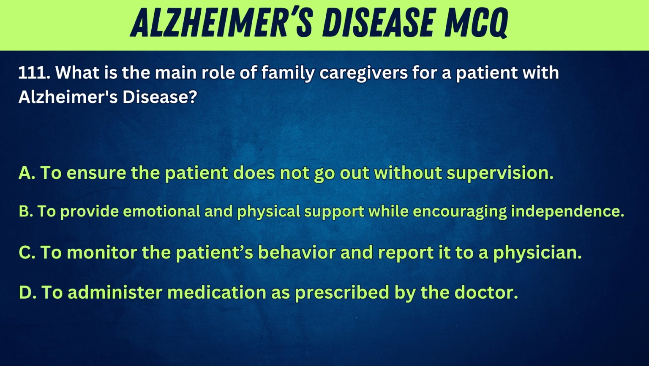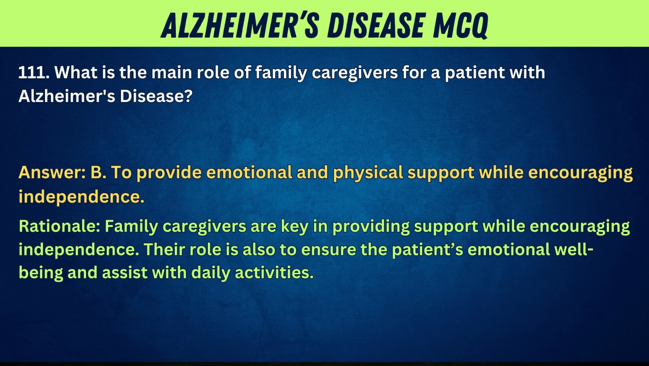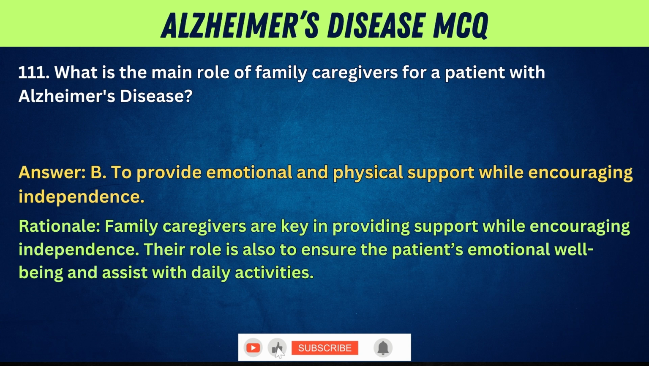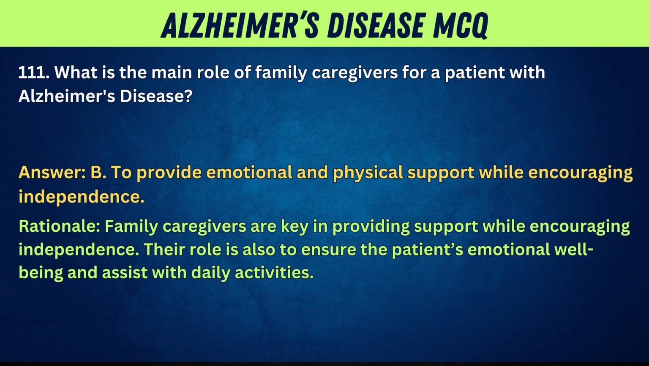111. What is the main role of family caregivers for a patient with Alzheimer's disease? A. To ensure the patient does not go out without supervision. B. To provide emotional and physical support while encouraging independence. C. To monitor the patient's behavior and report it to a physician. D. To administer medication as prescribed by the doctor. Answer: B. To provide emotional and physical support while encouraging independence. Rationale: family caregivers are key in providing support while encouraging independence. Their role is also to ensure the patient's emotional well-being and assist with daily activities.